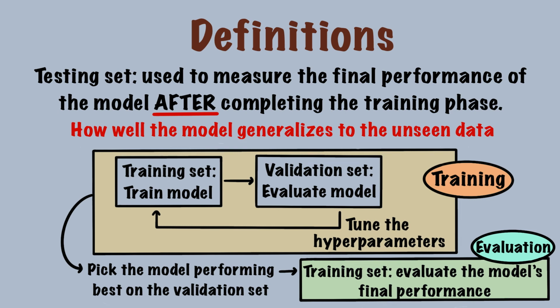However, for testing set, the model is the final model, which is the model that works best on the validation set. But because validation set is involved in the training phase, we shouldn't use it to evaluate the model's performance. Otherwise, the model's performance will be overestimated. Therefore, we evaluate the model's performance using a dataset that is never used before, which is testing set.